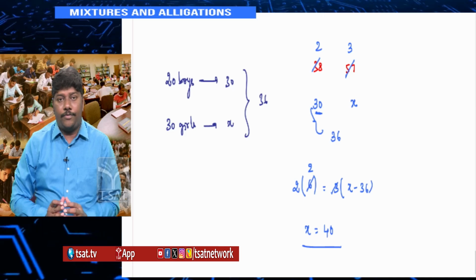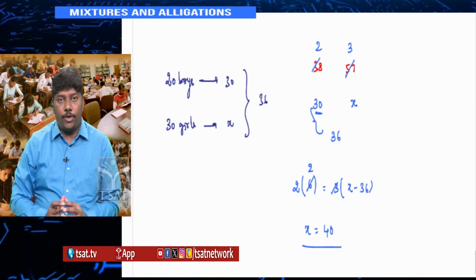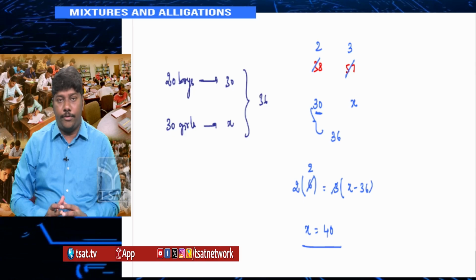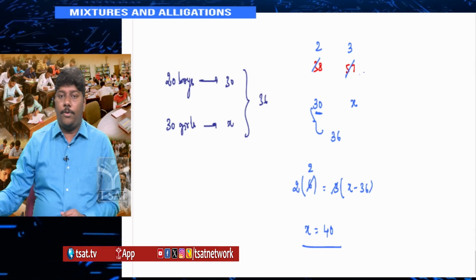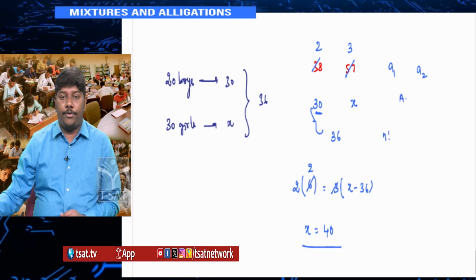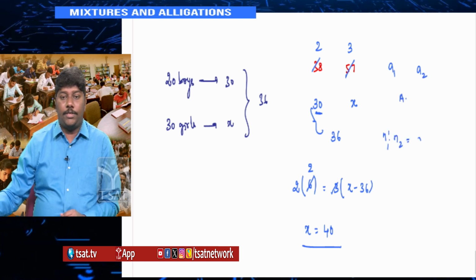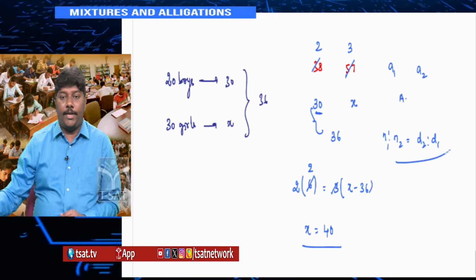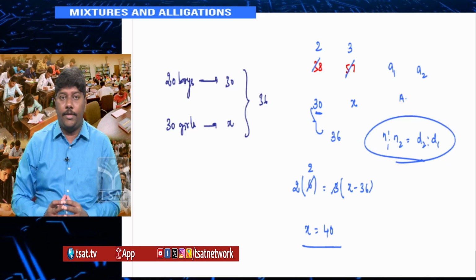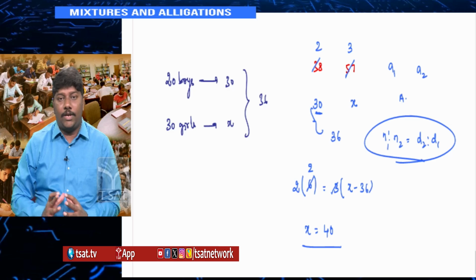So if anything out of N1, N2, A1, A2 is missing, always use the formula N1 D1 = N2 D2. Suppose they are giving you A1, A2, capital A, and they are asking about N1 is to N2. You know what N1 is to N2 is? D2 is to D1. This is a typical allegation problem. In what ratio you need to mix these two solutions in order to get the resulting mixture in a certain concentration.